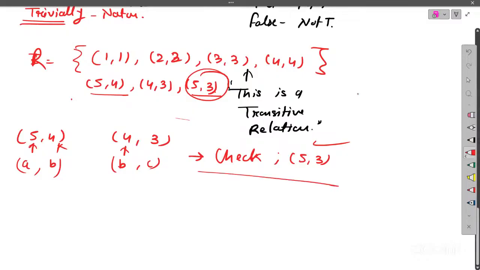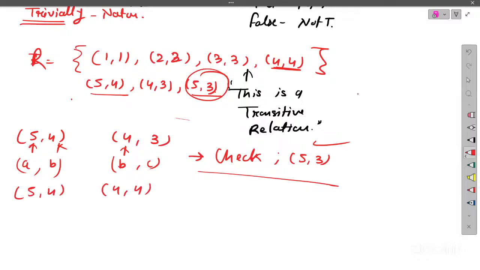Madam, here also we need 5 comma 4. Madam, I have one clarification here. If you take this 4 comma 3 and 5 comma 4 in the opposite manner, like from 4 it goes to 3, there are other transitive pairs also. So 5 comma 4 is there, 4 comma 4 is there, so we need to check whether 5 comma 4 is there or not. But 5 comma 4 is not there, so that's why it's not a transitive relation.